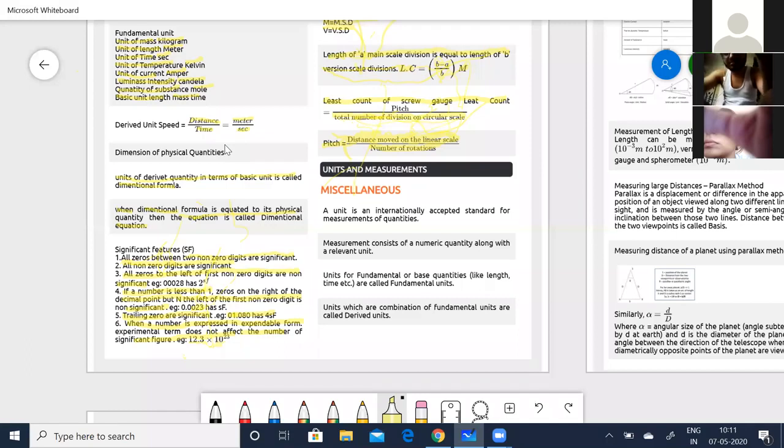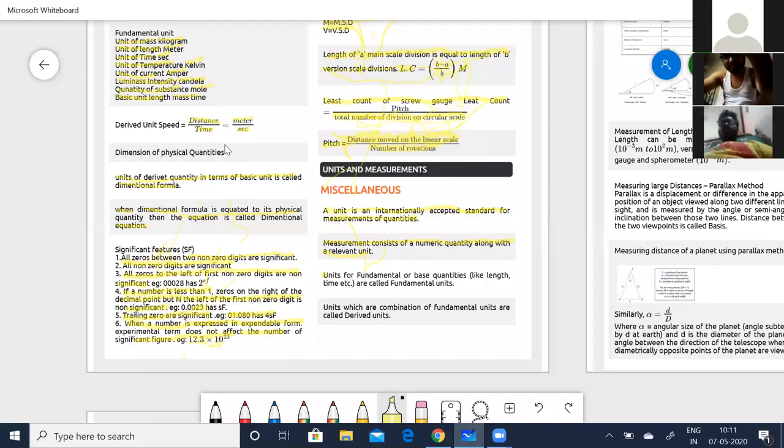Now see, when I say a unit, it is nothing but an internationally accepted standard for measurement of quantities. Say, when I say meters, kilograms, seconds, all these are internationally accepted, so you call it a unit. Then measurement consists of a numerical quantity along with a relevant unit. So when I take a scale and measure 10 centimeters, I say 10, and along with that, I say it is going to be 10 meters or centimeters or kilometers, whatever it is, right? So it is the numerical value along with the relevant unit.